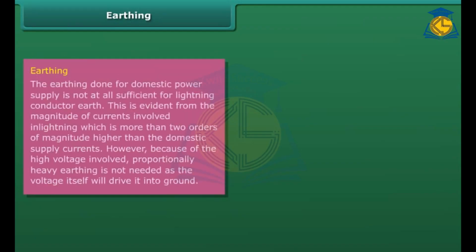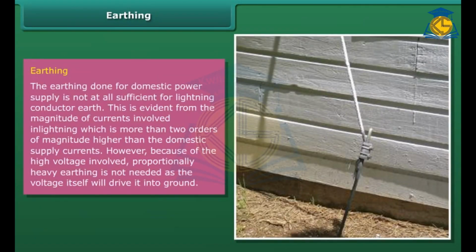Earthing. The earthing done for domestic power supply is not at all sufficient for lightning conductor earth. This is evident from the magnitude of currents involved in lightning, which is more than 2 orders of magnitude higher than the domestic supply currents.